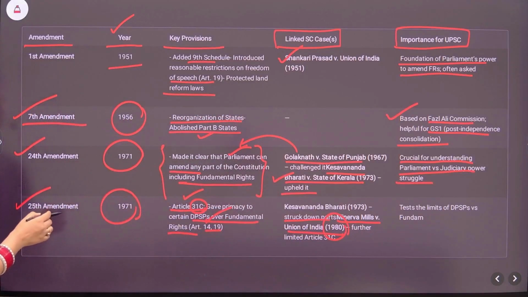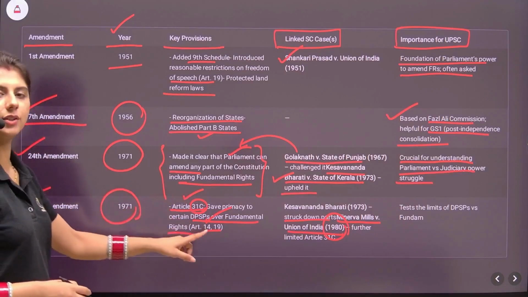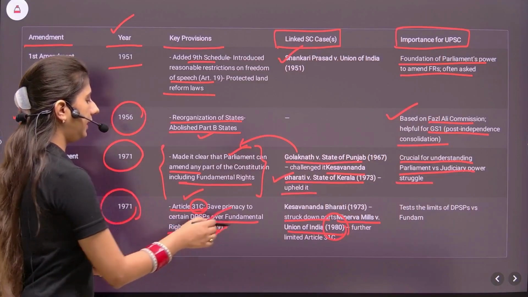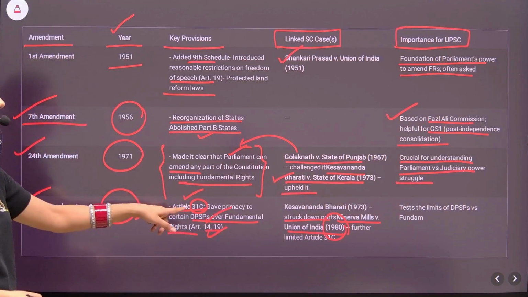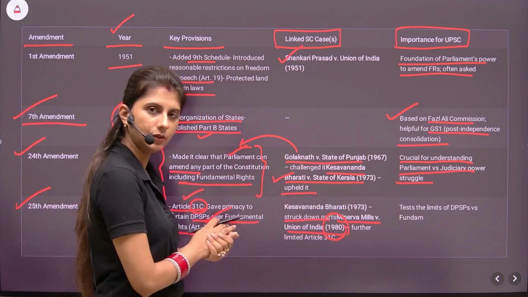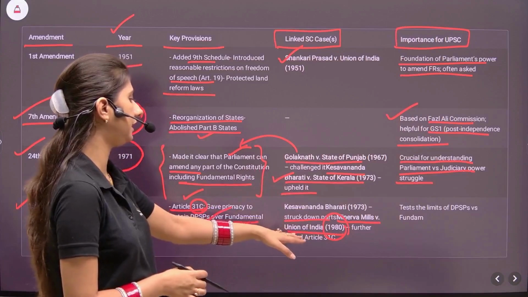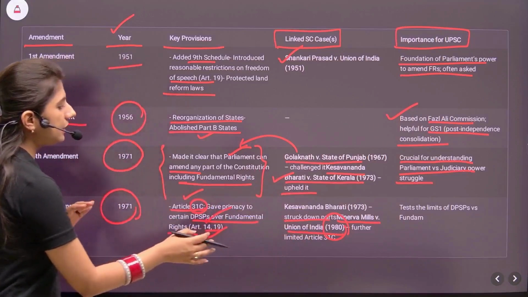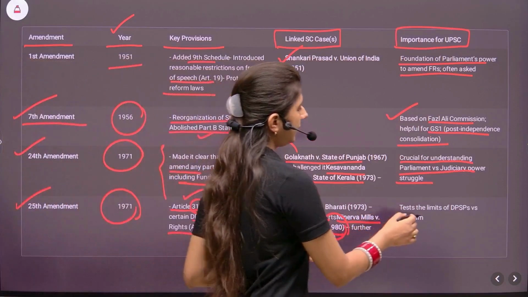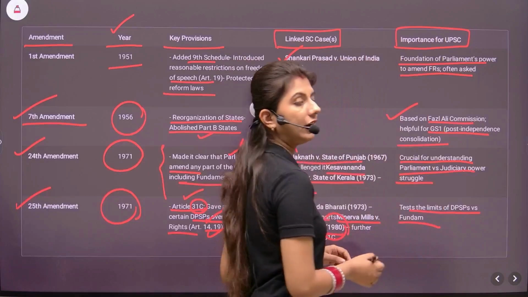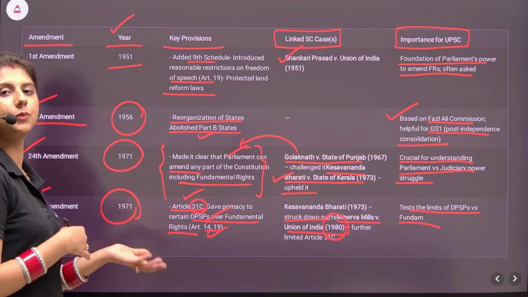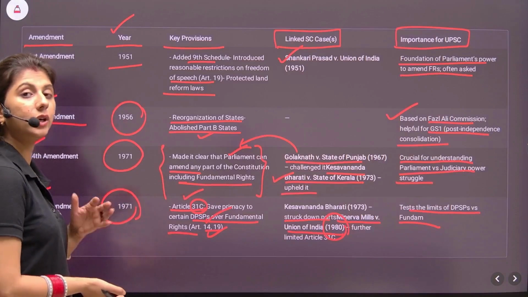So this was an amendment brought in to broaden the powers of the Parliament, that they can even amend the fundamental rights 14 and 19 for giving effect to Article 31C, but the court struck down certain parts of it, and in the Minerva Mills case it also limited. So a tussle can be seen between the Parliament and the Supreme Court. It tests the limits of DPSPs versus the fundamental rights. So a tussle is going on that whom to give primacy, fundamental rights or the DPSPs.